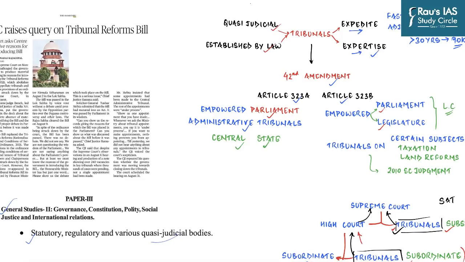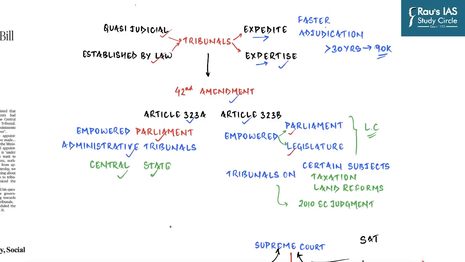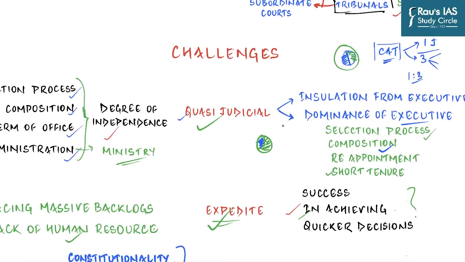And so from the perspective of GS Paper 2, especially mains examination, analysis of this issue is very, very important for us. And so in this regard, what we are going to do is that first, we will understand what tribunals are. What was the need to make tribunals in our country? When were they inserted into the Constitution of India? Where do they exactly stand with respect to High Court, Subordinate Court? And of course, they lie much beneath the Supreme Court. What are the challenges that they face currently? And the important provisions of the current bill which has been questioned by the Supreme Court. So let us now begin the discussion.